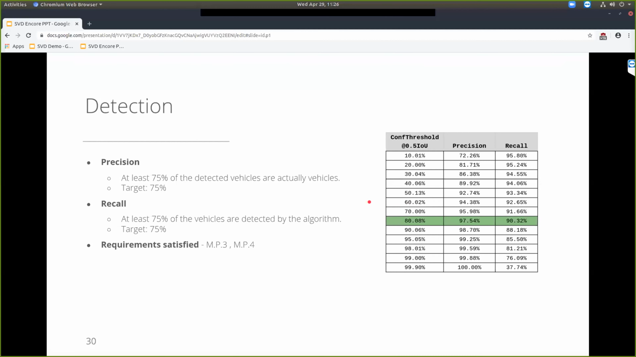The IoU overlap used was 0.5 in this entire experiment. The confidence threshold that we're going to use is 80%, and the precision and recall values we are getting are 97 and 90, and at the rest of the confidence values we are also getting much higher numbers. 80 seems reasonable, and so this satisfies the third and fourth mandatory performance requirements.